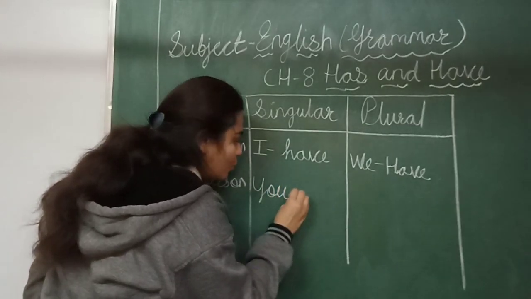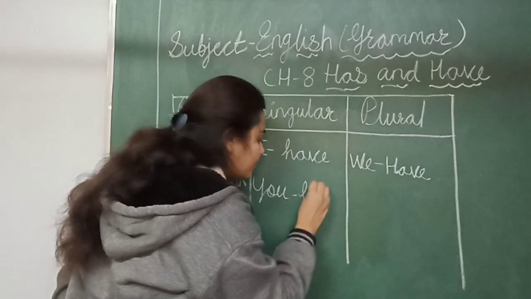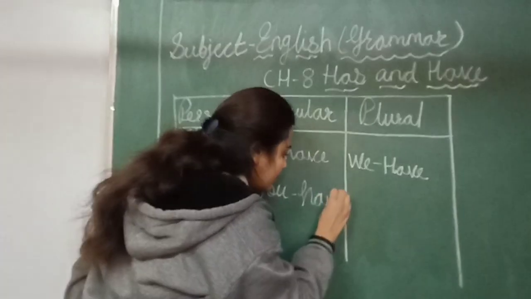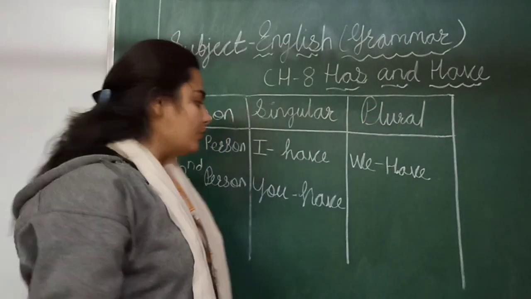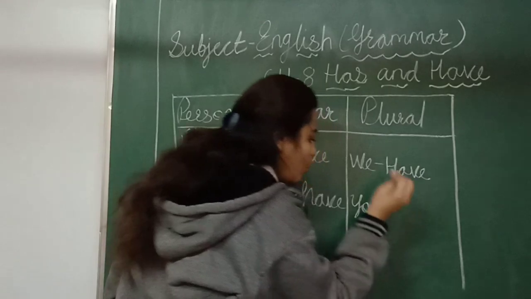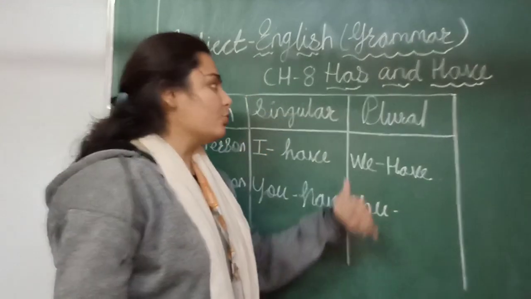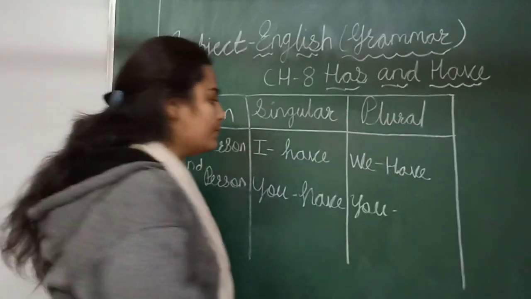We use have. In second person, in plural also we use you. So we also use have with you in plural.